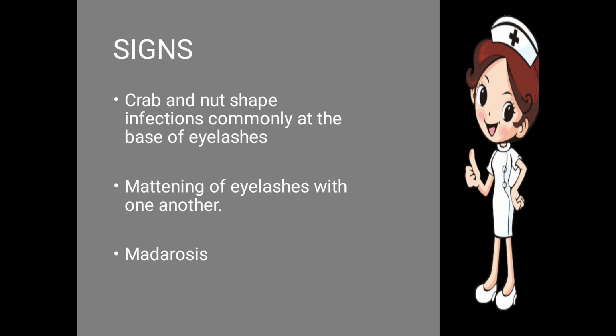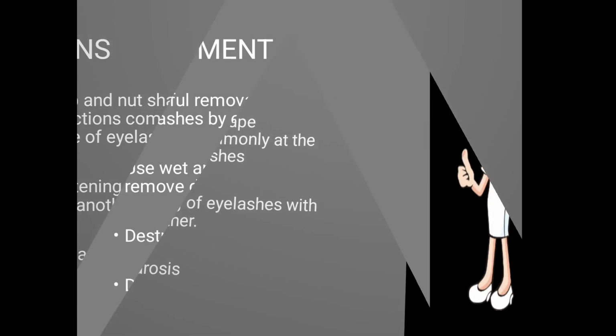Matting of the eyelashes with one another, so the eyelashes get attached to one another. Okay, they will not be seen separately, they will be attached to one another due to the presence of infection there. Next one is madarosis. The word madarosis means eyelashes go missing. The eyelashes start falling off due to the presence of a lot of infection over there, so you will notice that the eyelashes go missing.